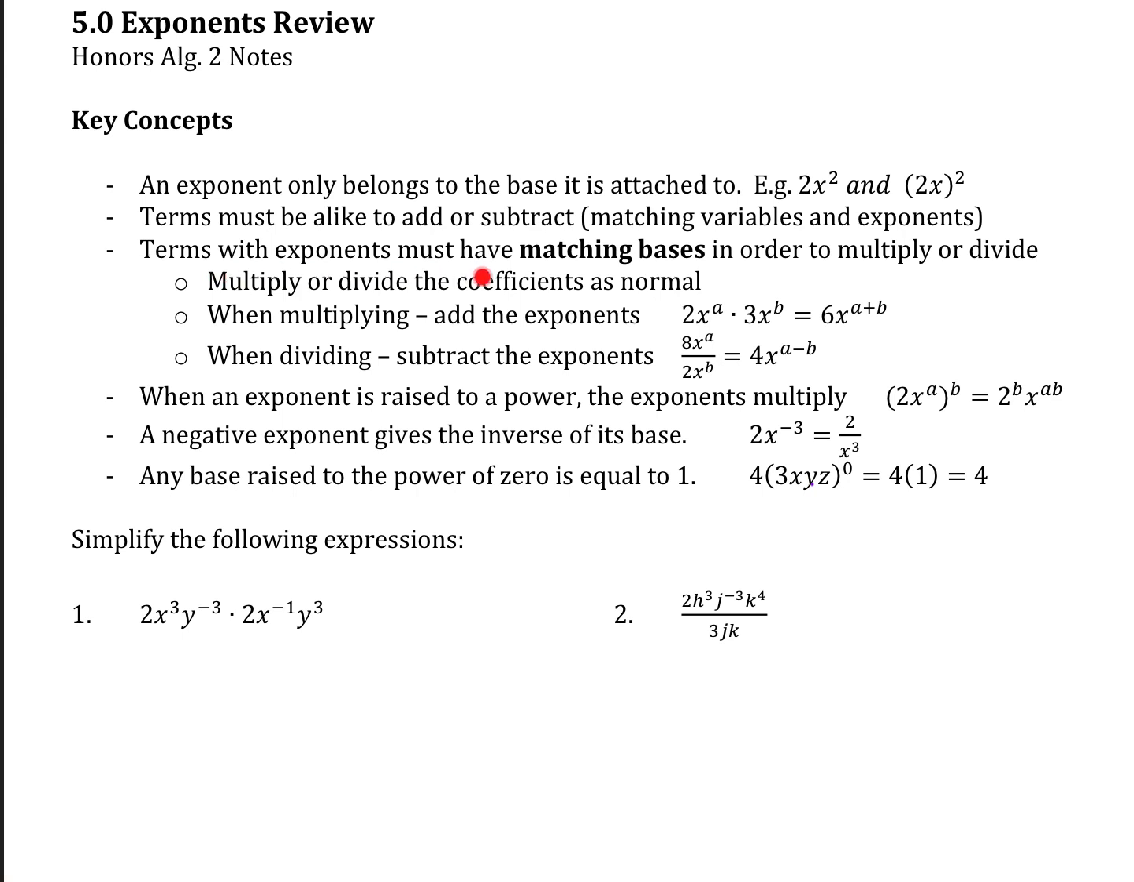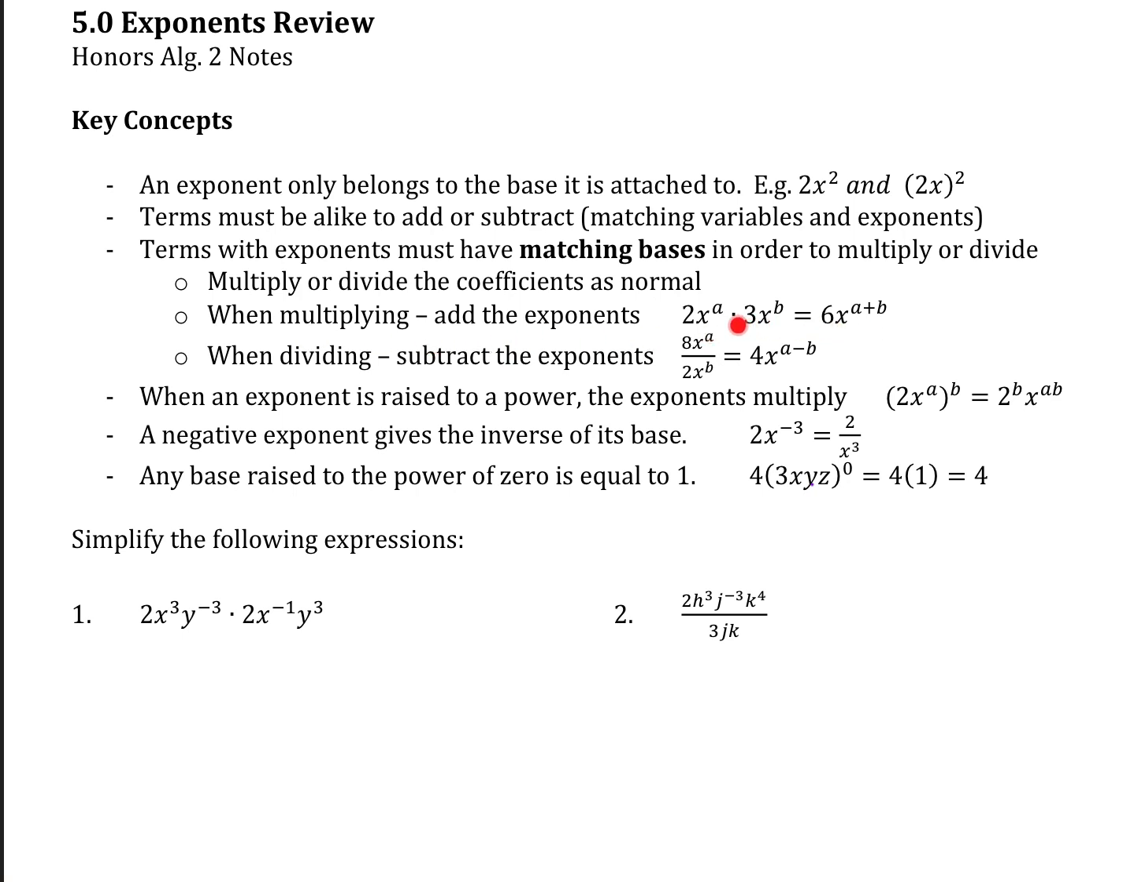But terms with exponents that want to divide or multiply must simply have matching bases. They don't have to have matching exponents, right? To multiply terms that have exponents, they just have to have the same base. And if they have the same base, then we can apply these exponent rules to what the exponents do in multiplying and dividing. So first of all, the coefficients, the numbers in front of the x or in front of the variables and exponents, those just multiply or divide normally, okay? But whenever you're multiplying, the exponents add.